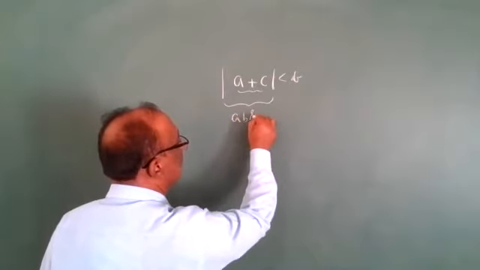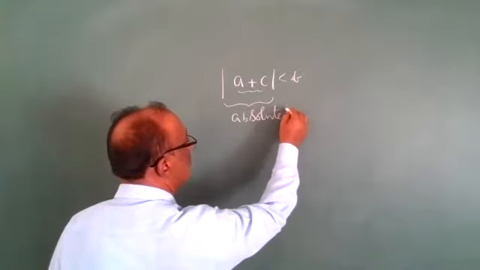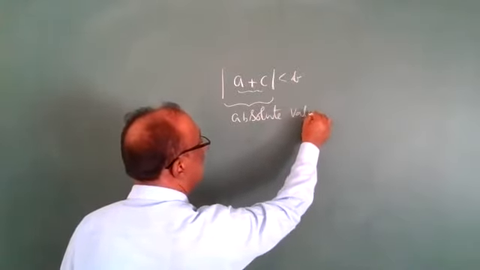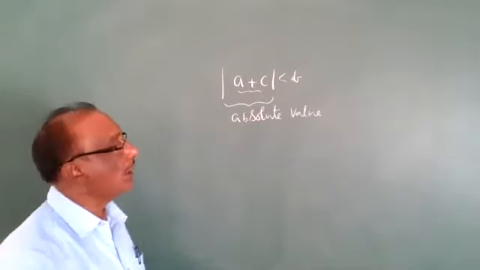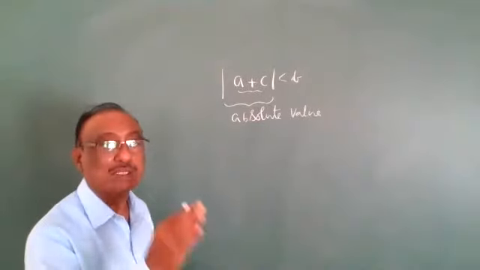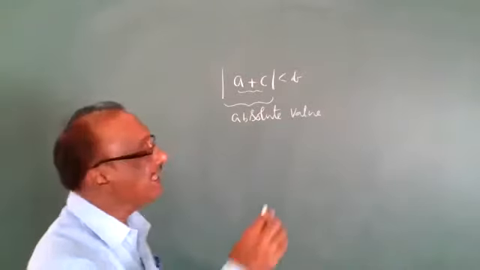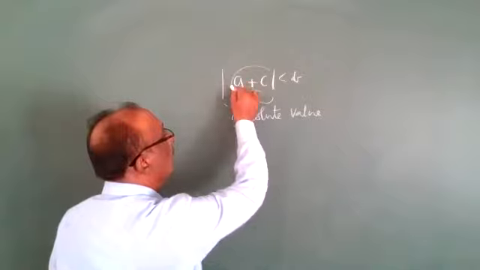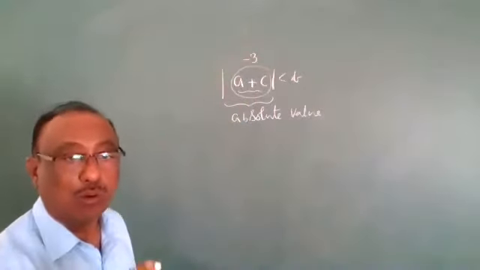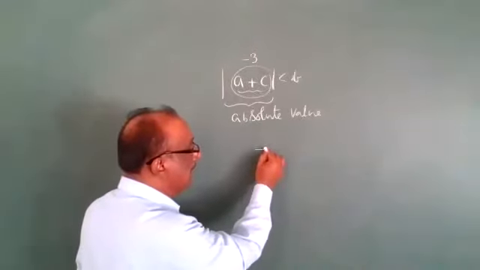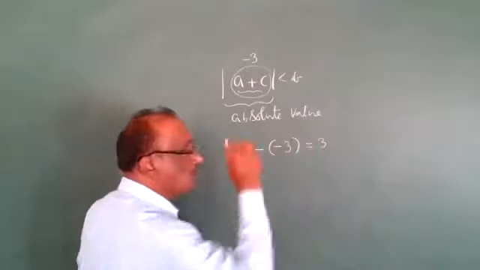How do you make it a positive value? If the inside is negative, for example -3, open the modulus with a minus and make it positive.